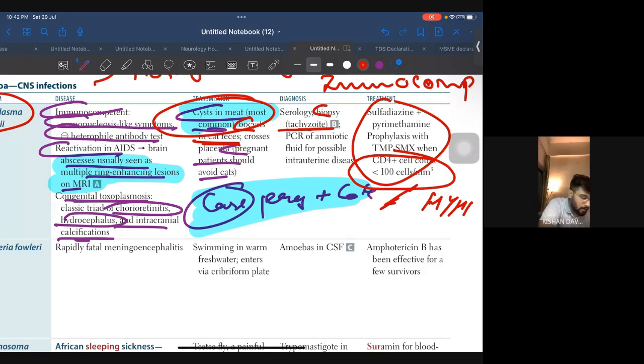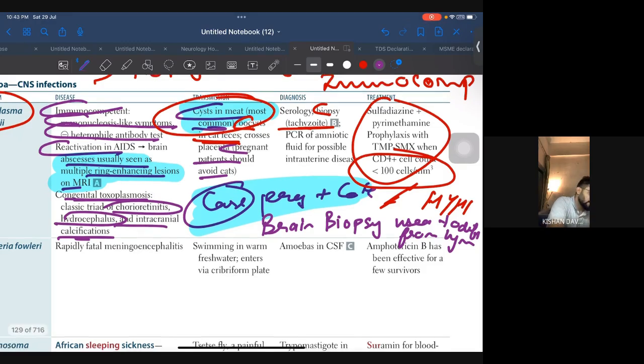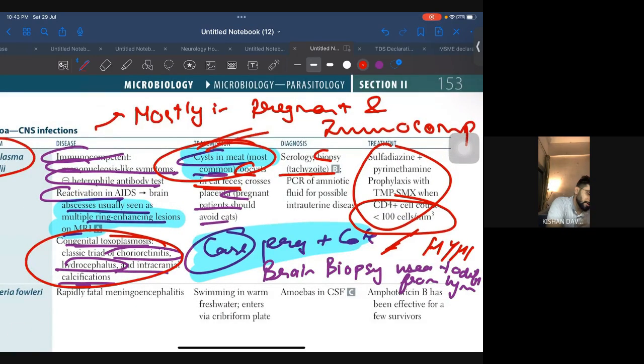Okay. Now, one more thing. In the question, they will ask how you will differentiate it from lymphoma. So you will say brain biopsy is used to differentiate from lymphoma. Okay. So just remember all the symptoms given. Congenital also, in the small baby it can occur. And transmission, remember. And CD4 less than 100 is very important for toxoplasma.